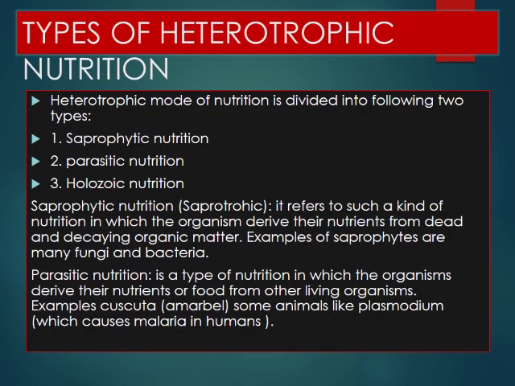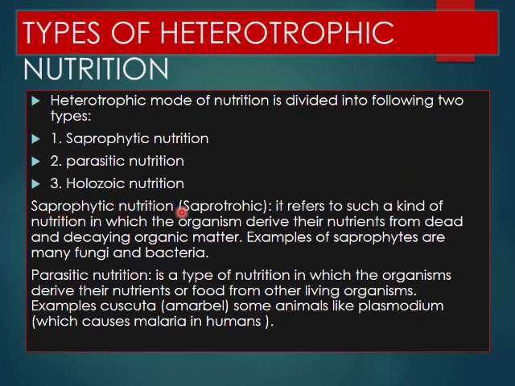Next is types of heterotrophic nutrition. Heterotrophic mode of nutrition is divided into the following. Basically, we are studying two types, that is saprophytic and parasitic. But one more is there, that is holozoic nutrition. I have written it here too.